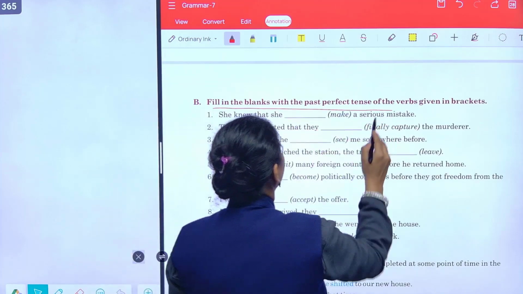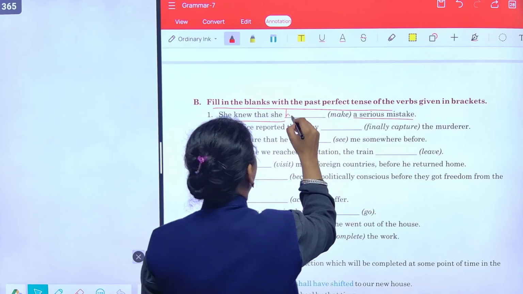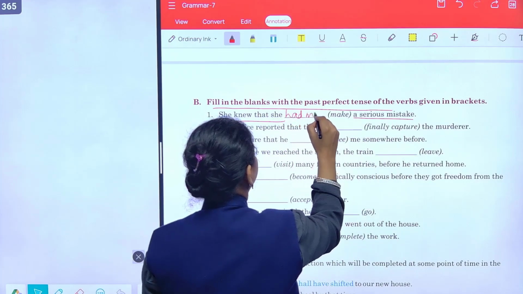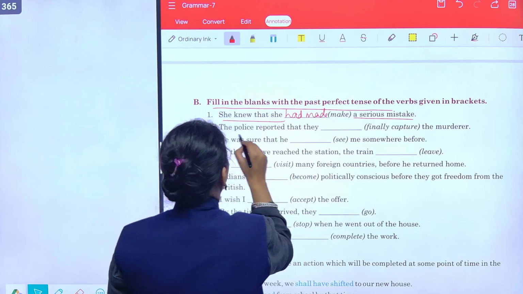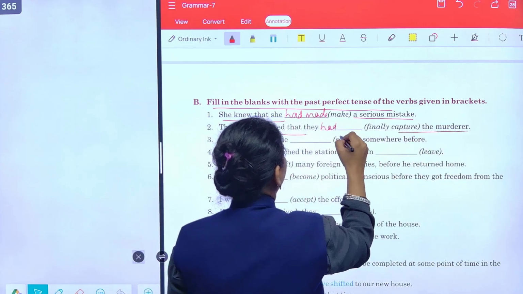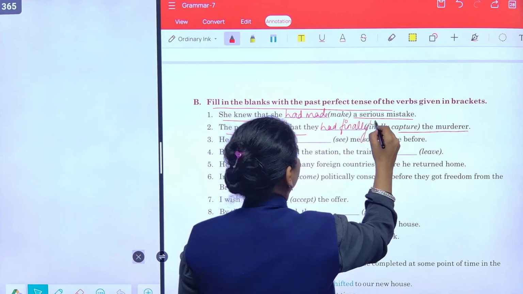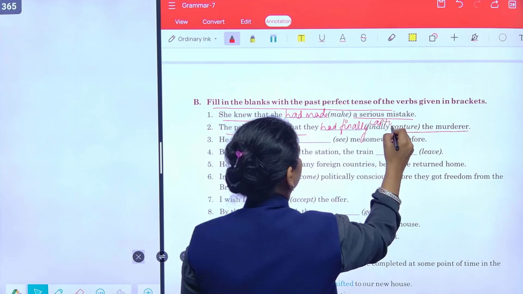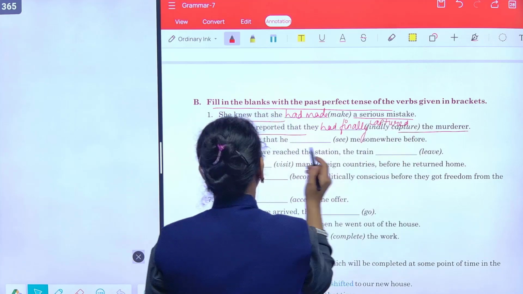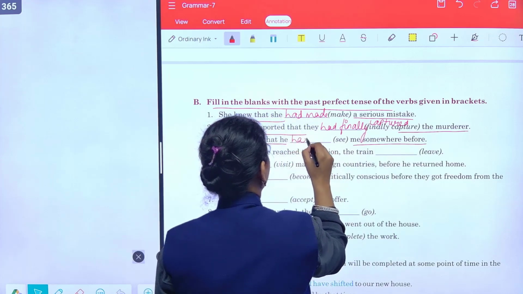Fill in the blanks with the past perfect tense. She knew that she had made a serious mistake. The police reported that they had finally captured the murderer. He was sure that he had seen me somewhere before.